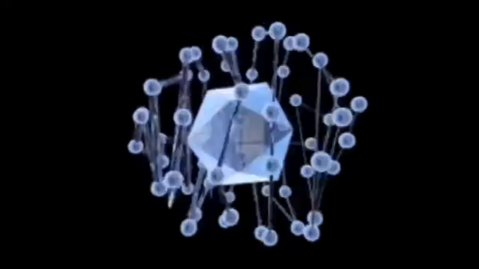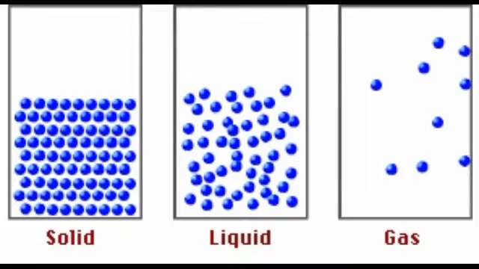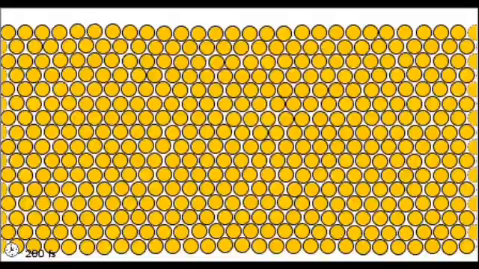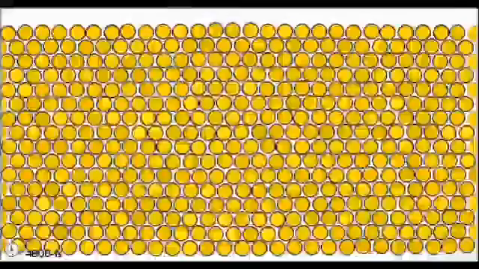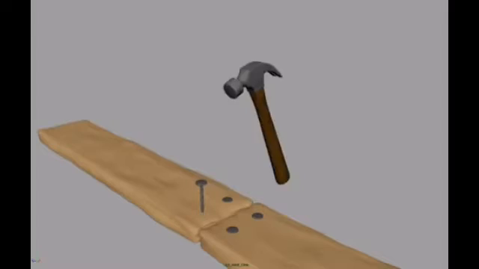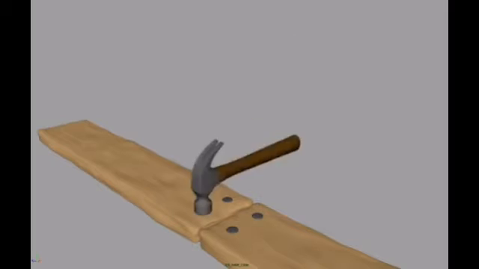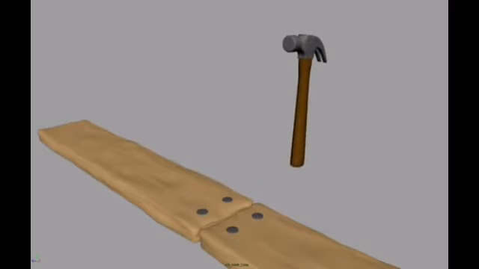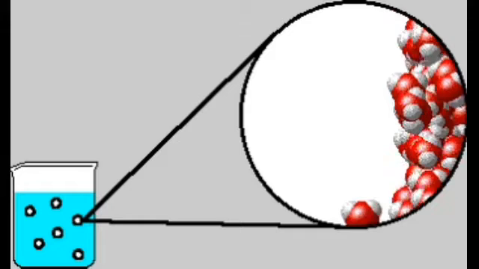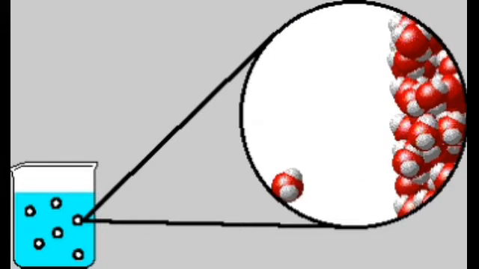So based upon this atomic arrangement, how can we classify the three types of matter? First one is solid. Here atoms are very tightly or closely packed. Due to this reason, solids are very tough, very strong, and very rigid in nature. The next one is the liquid. Here the atoms are slightly loosely packed. The third one is the gas. Here the atoms are very loosely packed. So due to this reason, we can't see the gas and we can't touch the gas.